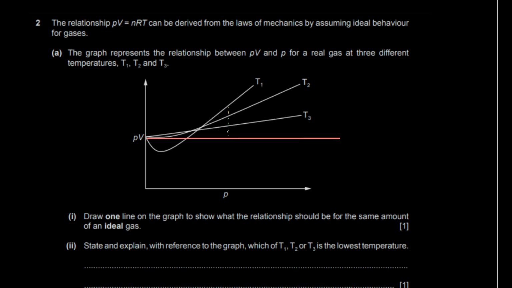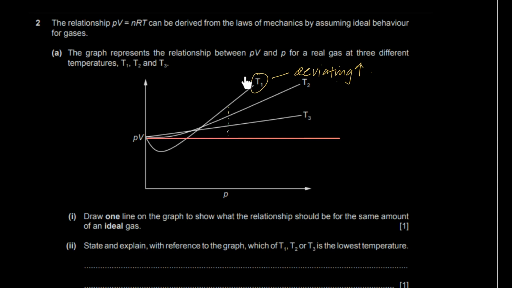Tell me something. Which of these deviates more from the ideal gas behavior? It's T1. T1 is deviating the most from the ideal gas behavior. See, the closer the lines are to this red line, which is the ideal gas relation, the closer it is to ideal gas behavior. But the farther the lines are, the more deviating it is from the ideal gas behavior. So T1 is the most deviated from the ideal gas behavior.